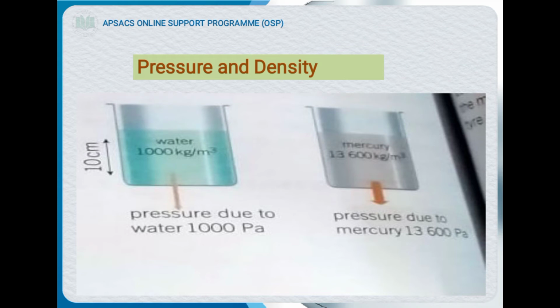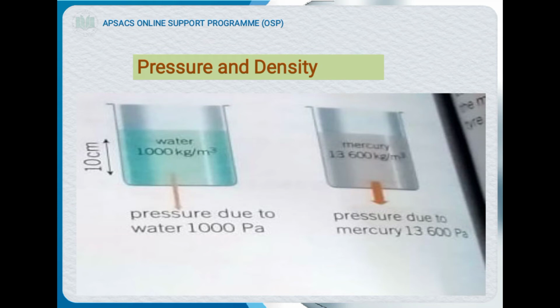And the height of water is 10 centimeter. Again, the same container we have, and the height is the same, the amount of liquid is the same, but the liquid is not water, it is mercury. The density of mercury is greater, so the pressure due to the mercury is 13,600 pascal.